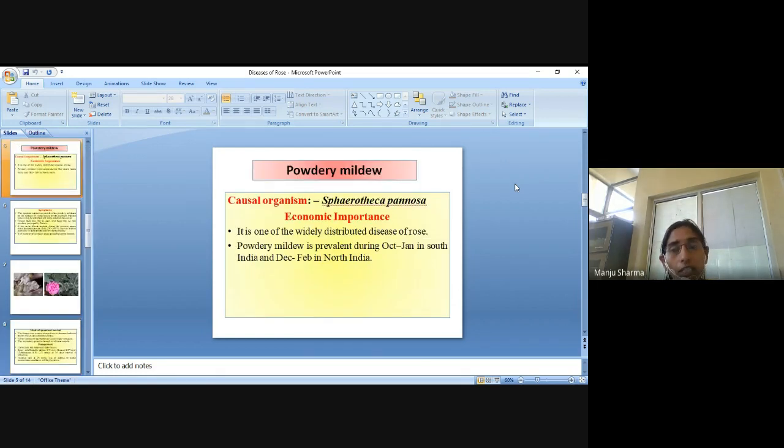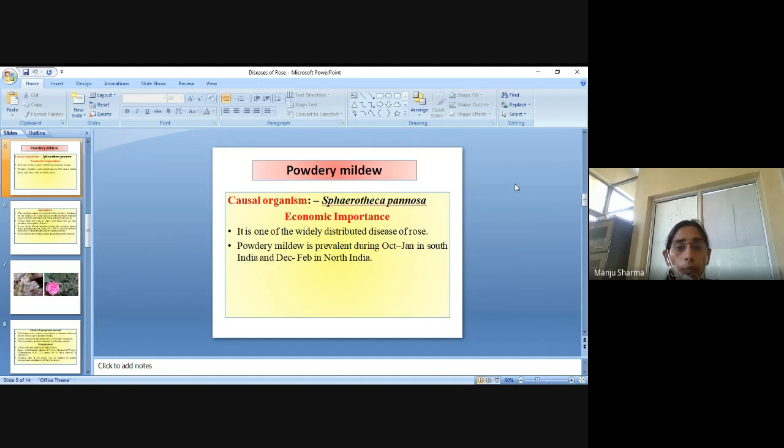Then the next disease is the powdery mildew. Powdery mildew disease basically occurs in mostly all the crops, and the symptoms will be the same, but the pathogen will be different in different species of plants. So the causal organism of powdery mildew disease is Sphaerotheca pannosa.